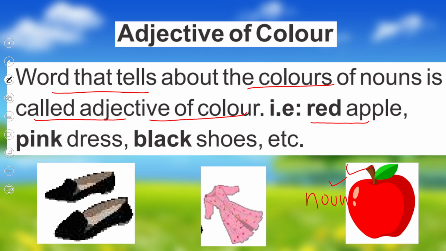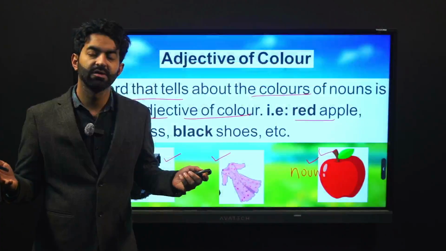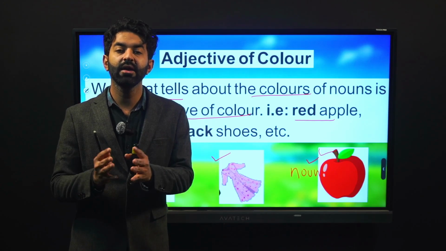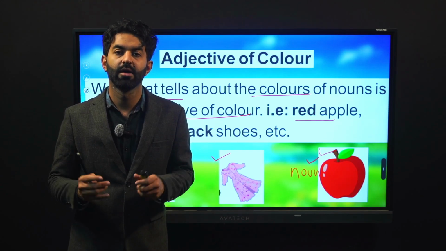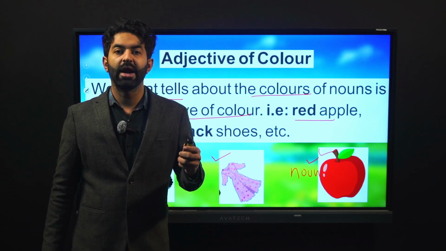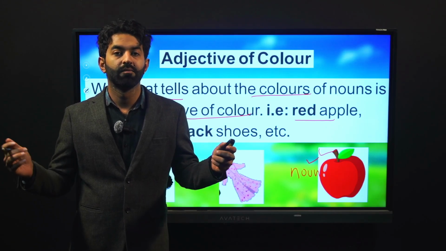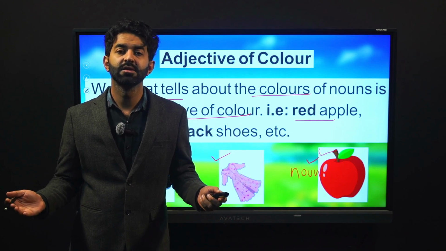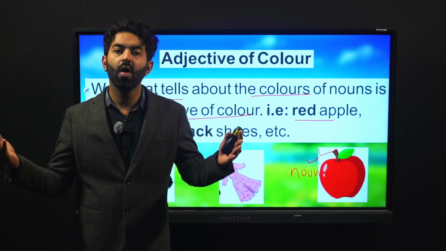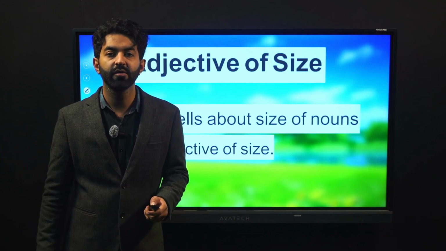It is red. What's the color of this dress? It's pink. What's the color of the shoes? They are black. So all the colors, they are adjectives, and they are adjectives of color. Black car, red shoes, white dress, blue coat. All these are your adjectives of color.